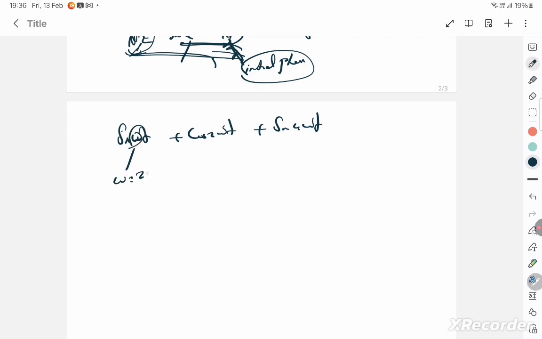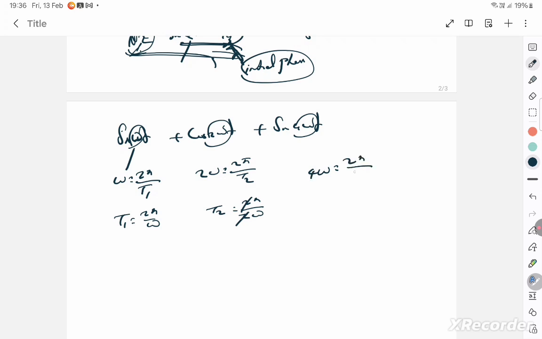Omega is equal to 2 pi by capital T1. Capital T1 is 2 pi by omega. Here, 2 omega is equal to 2 pi by capital T2. Capital T2 is 2 pi by 2 omega. 4 omega is equal to 2 pi by capital T3. So capital T3 is 2 pi by 4 omega. So therefore you understand T2 is half of T1 and T3 is 1 by 4 of T1.